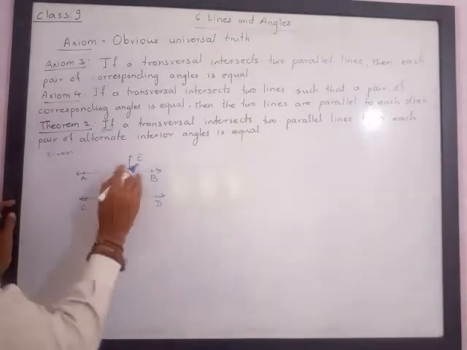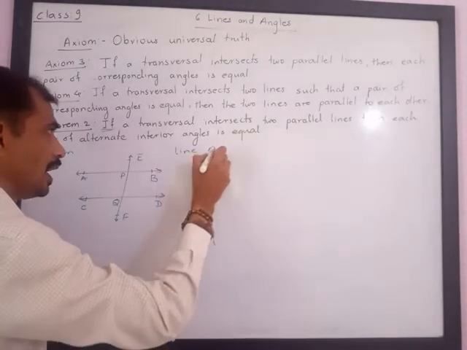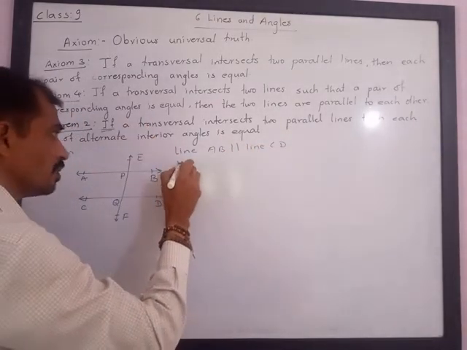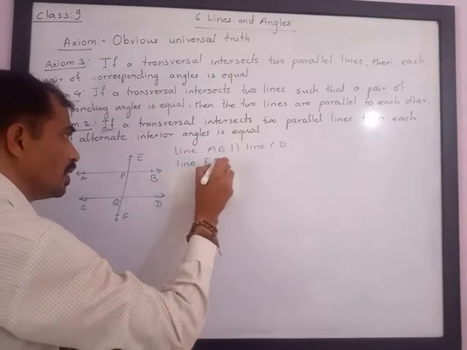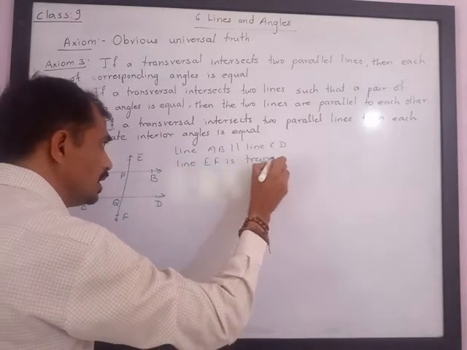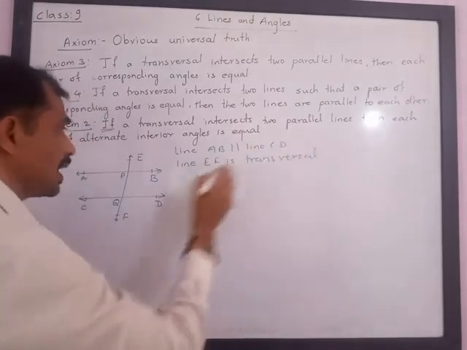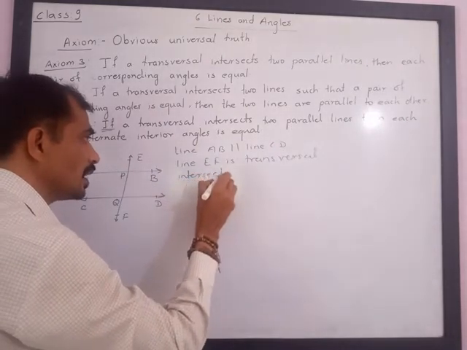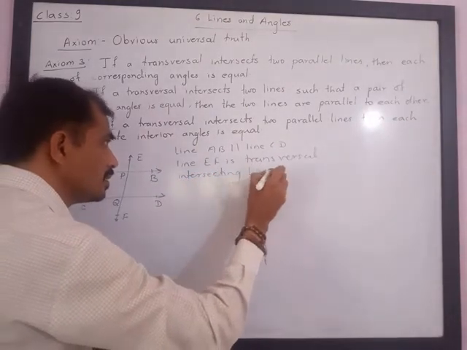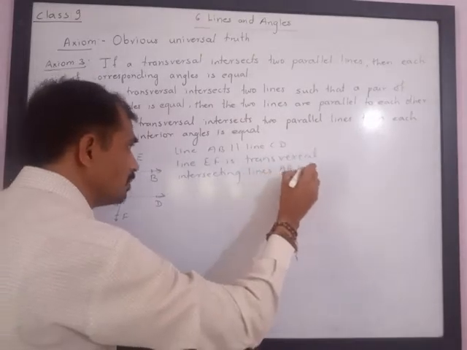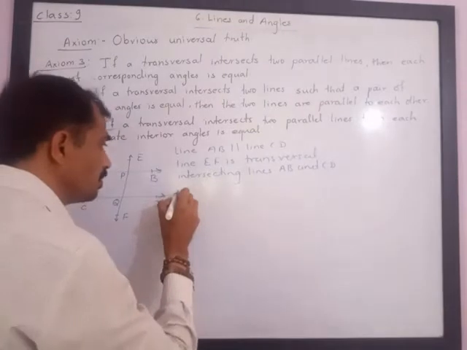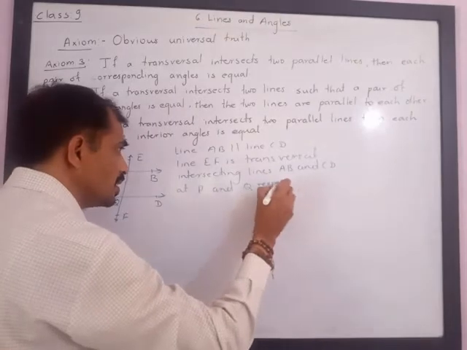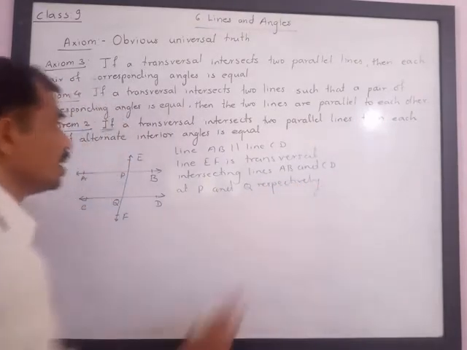So here we are given that line AB is parallel to line CD, and line EF is a transversal intersecting lines AB and CD at P and Q respectively. Try to understand this statement. This is what is given to us.